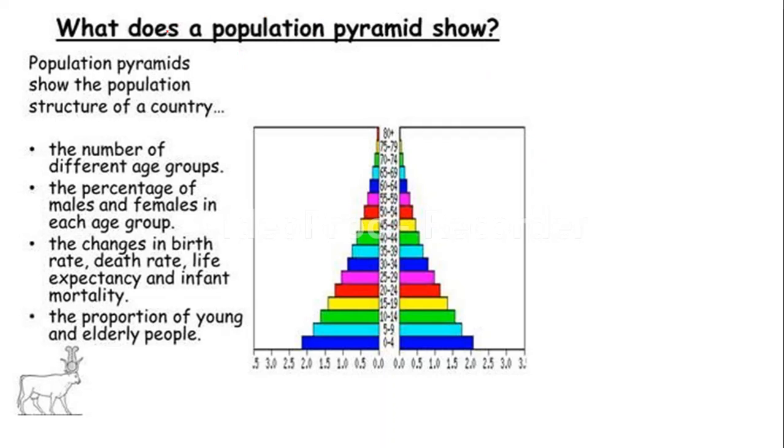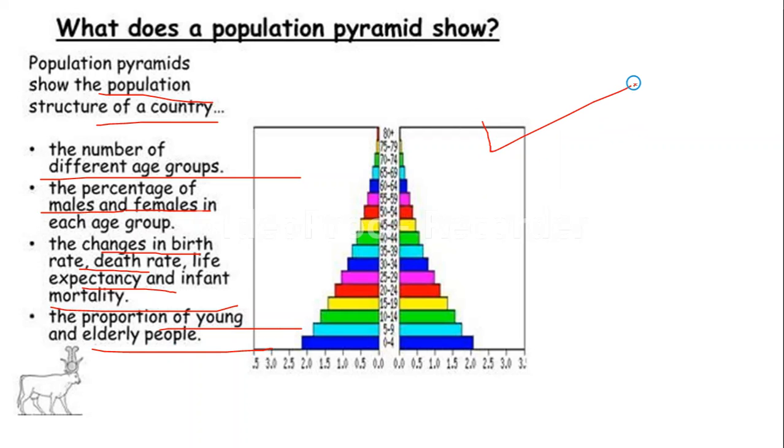So a population pyramid shows the population structure of a country. It shows the number in different age groups, the percentage of males and percentage of females, and also the changes in birth rate, death rate, life expectancy, and infant mortality. It also shows the proportion of young and elderly people. So here you can see the picture of a population pyramid.